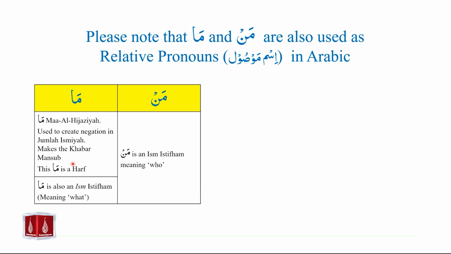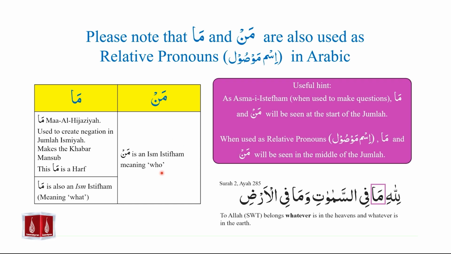Next, we also studied ma as an ism istifham, which was used to create the meaning of what and was used to make Jumla Ismiya into its question form. We also studied the use of man as another ism istifham, and it was used to create the meaning of who. There is a useful hint to note.